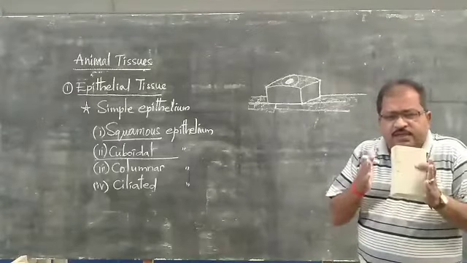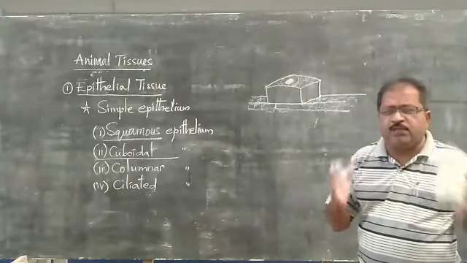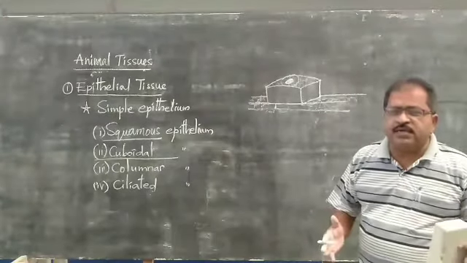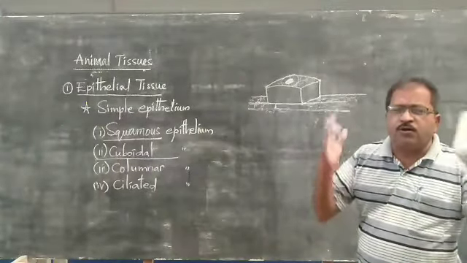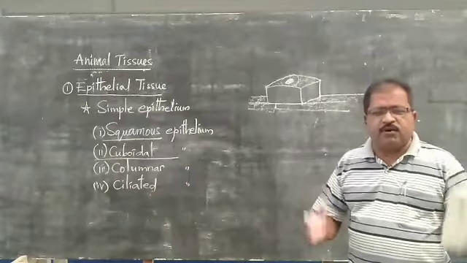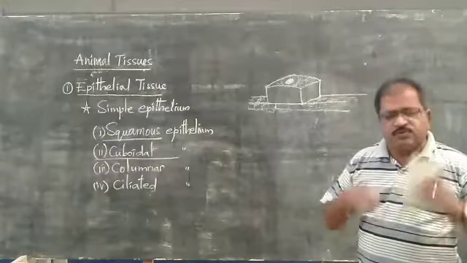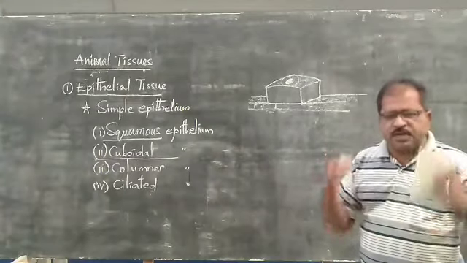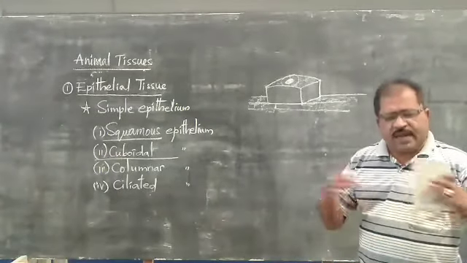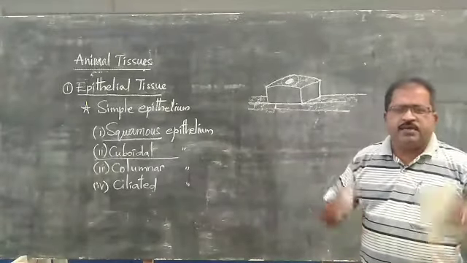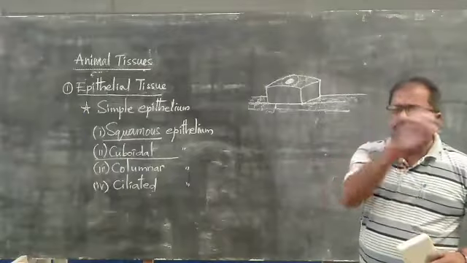The question about the location where you find the cuboidal epithelium will be asked in the exams. You should write that it is located in the nephrons of the kidneys. It is also present in the digestive tract and the respiratory tract, but particularly in the nephrons of the kidney.